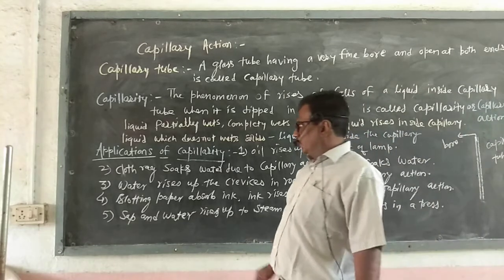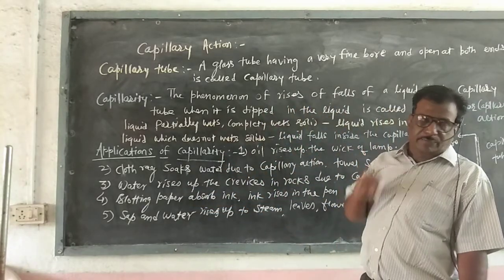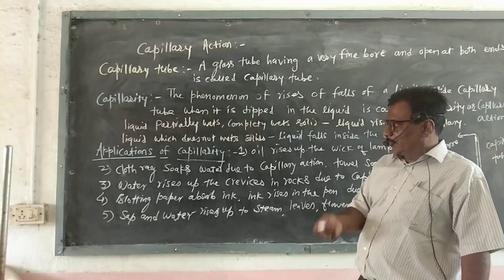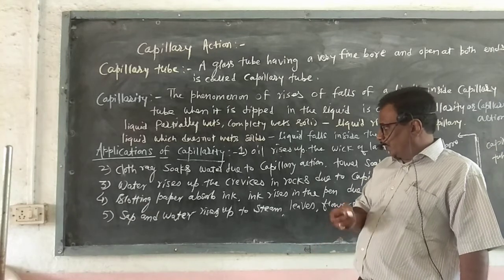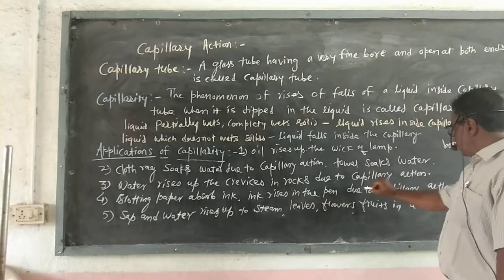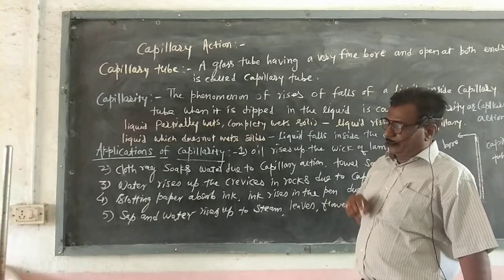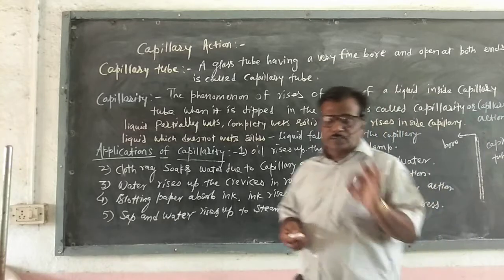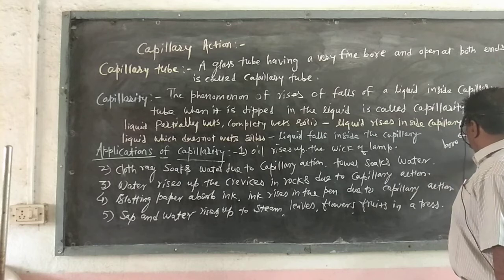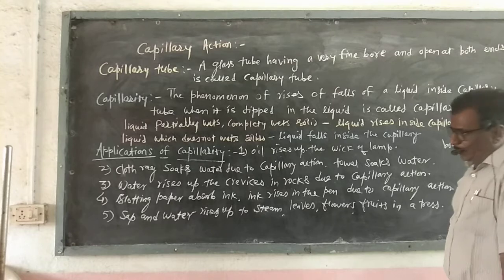Now the fourth application of capillarity is that blotting paper absorbs ink. If we take a blotting paper, when it is kept near water, it absorbs water, or when we take it to ink, then it absorbs ink. Similarly, a second example is that ink rises in the pen due to capillary action. We know that if we take an ink pen, there is a nib. Through that nib there is a small bore. Due to that bore, the ink rises. So this is also an example of capillarity.